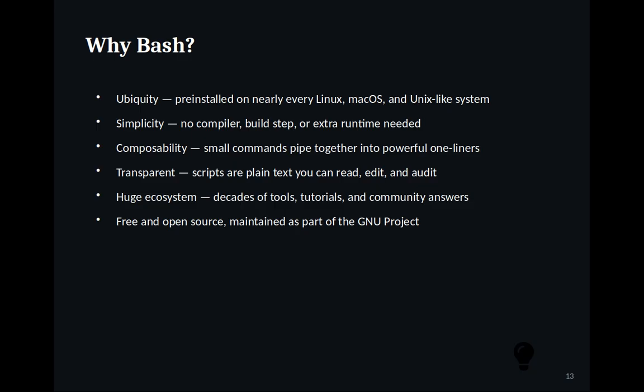Why Bash? Ubiquity: pre-installed on nearly every Linux, macOS, and Unix-like system. Simplicity: no compiler, build step, or extra runtime needed. Composability: small commands pipe together into powerful one-liners. Transparent: scripts are plain text you can read, edit, and audit. Huge ecosystem: decades of tools, tutorials, and community answers. Free and open source, maintained as part of the GNU project.